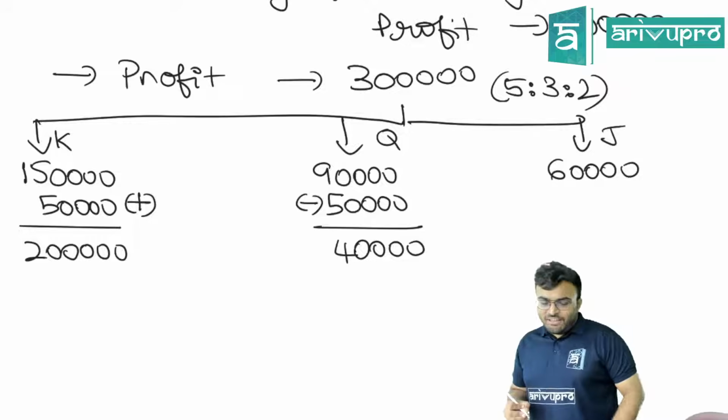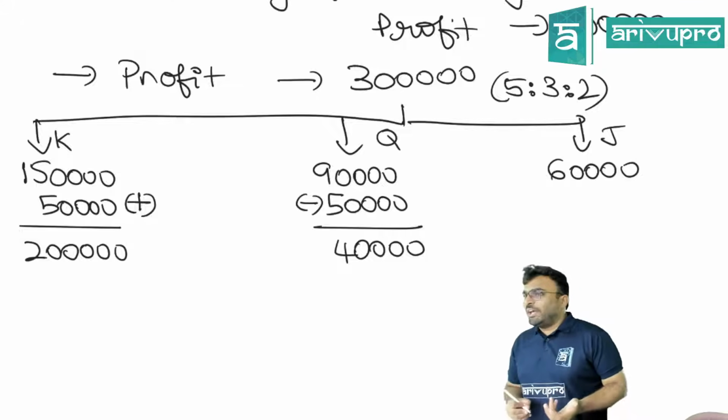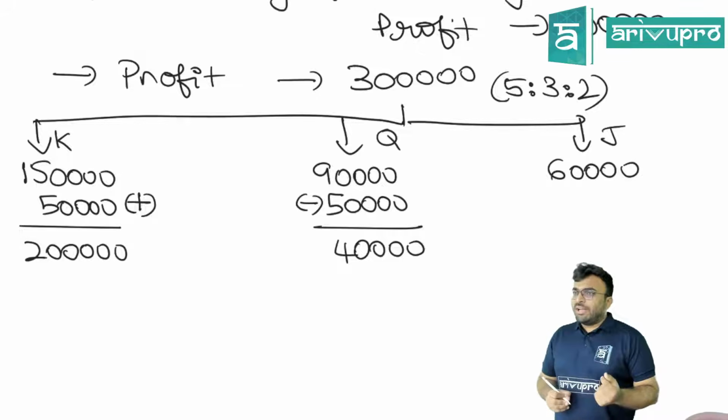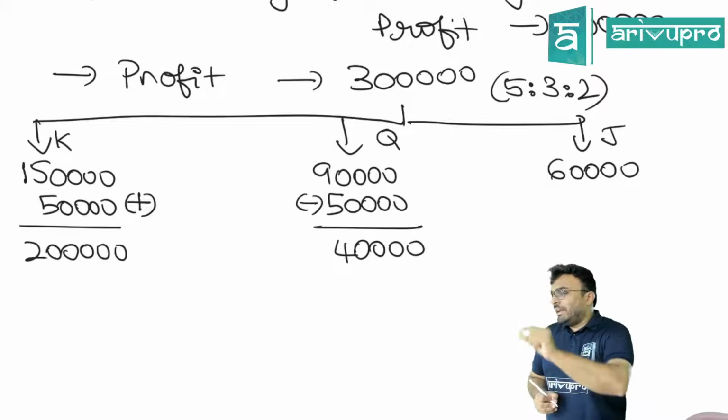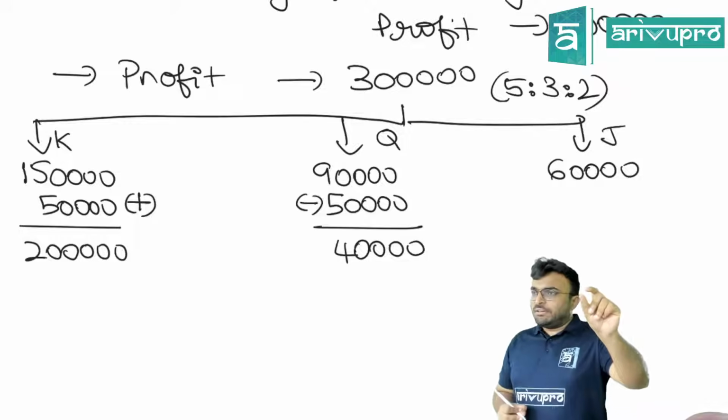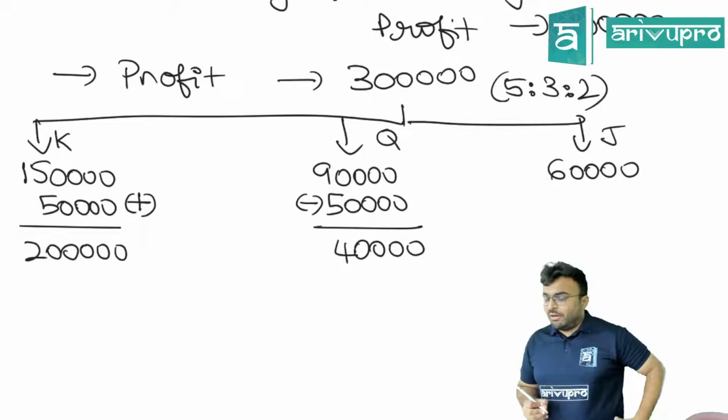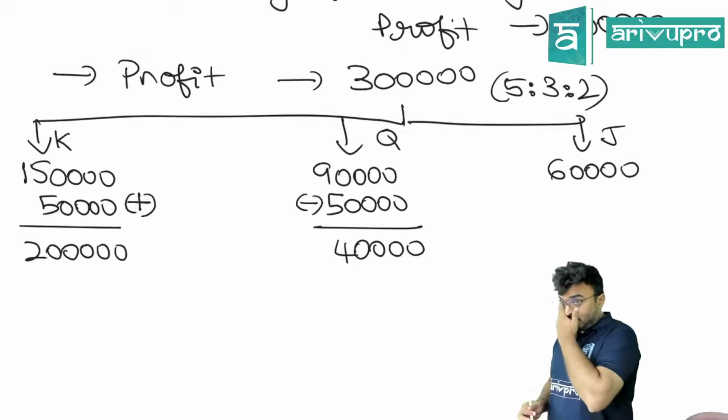1,50,000 plus 50,000, 2 lakhs. How did it become 2 lakhs? How did it become 2 lakhs? Queen has given the guarantee to this person. Is this clear? Now, see, understand this.